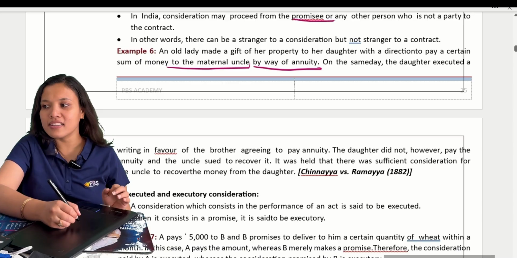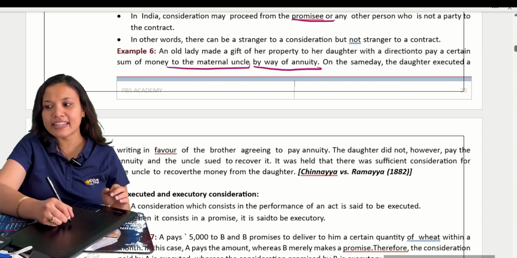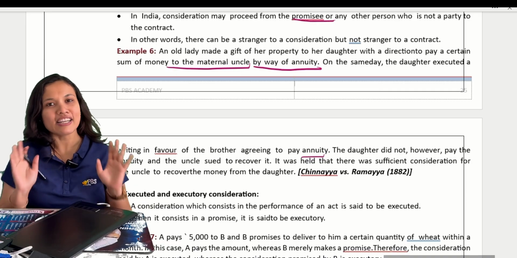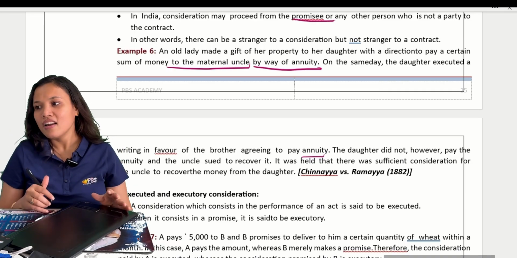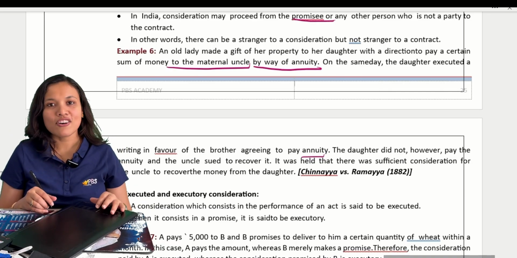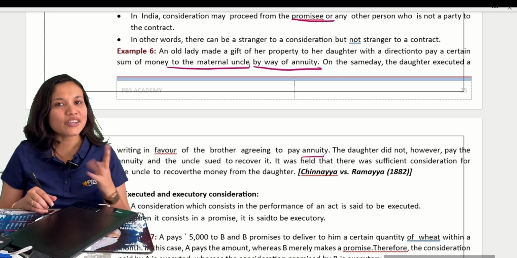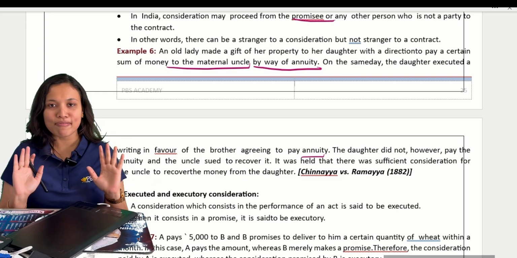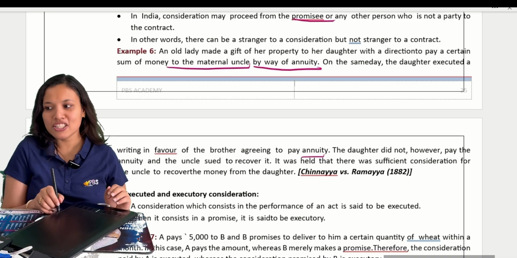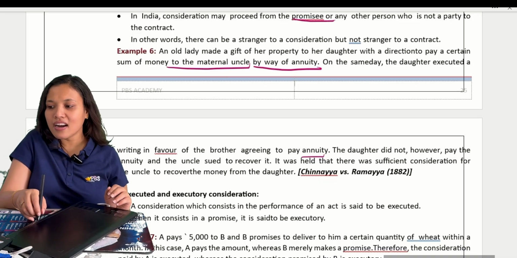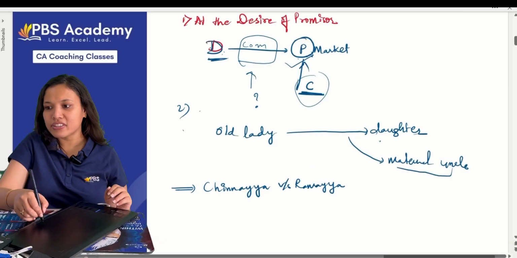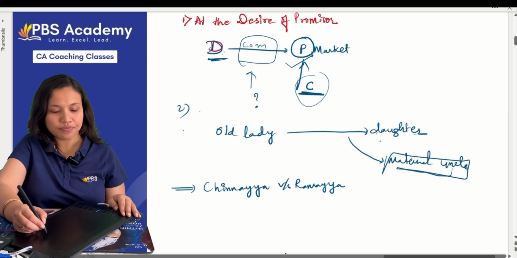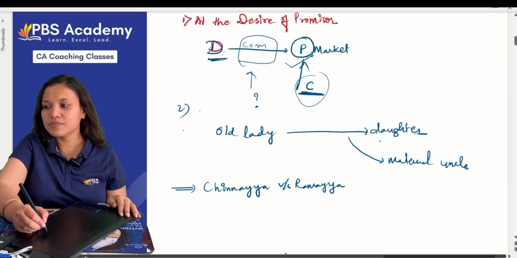Now the daughter executed a writing in favor of her mother agreeing to pay. She said she agreed. Okay, mom, I will pay the annuity. But the daughter did not, however, pay the annuity. The daughter did not, but she agreed clearly in front of mom that she would. But she did not. Can the uncle now recover the annuity? Tell me. This is the question.